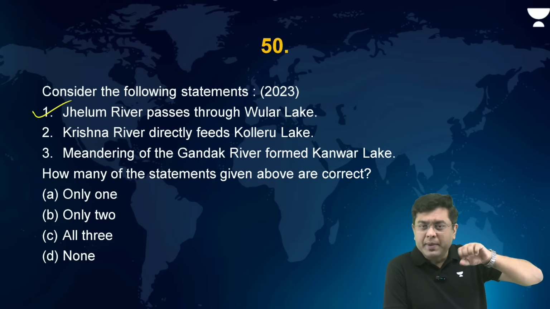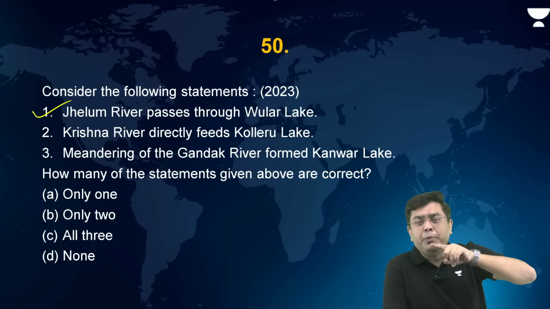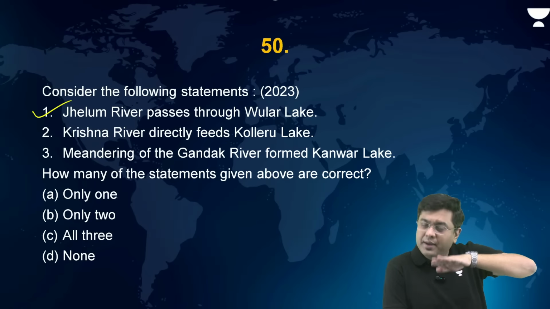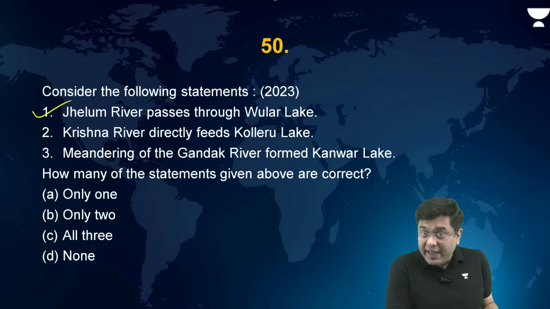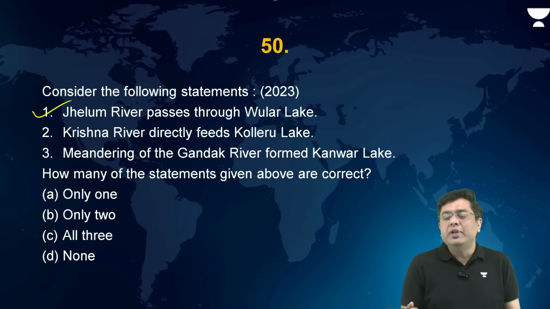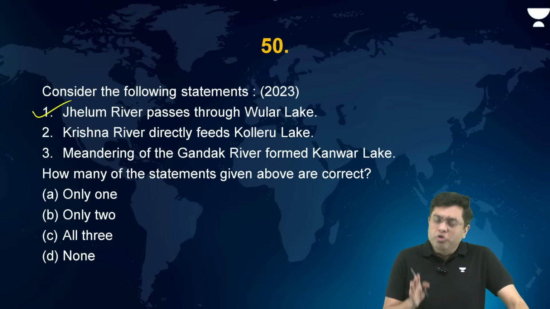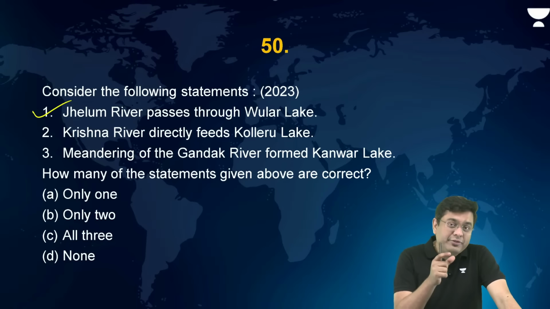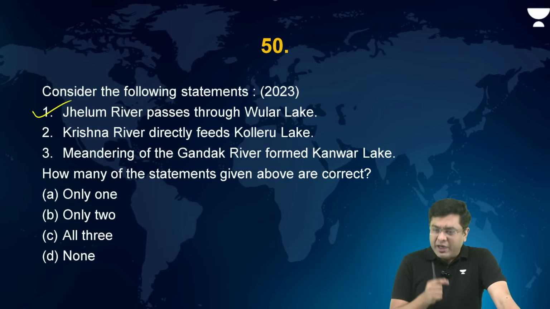If you remember, we have discussed that at one point of time, Koleru Lake was actually a lagoon, a backwater, because it was in the coastal area. But as the eastern coast experienced emergence, it is an emergent coastline, it came to the interior. So it was no longer a coastal area. It lies between the Krishna and the Godavari, to the south of Godavari, to the north of Krishna,